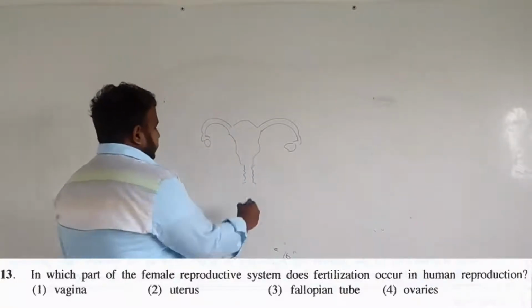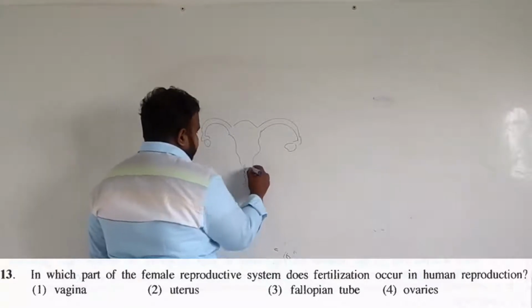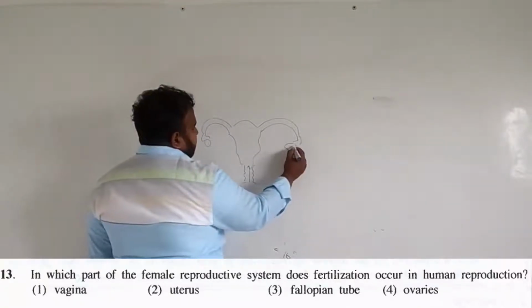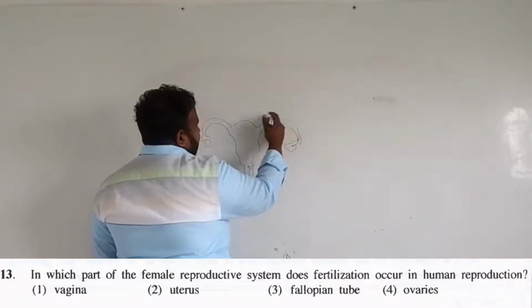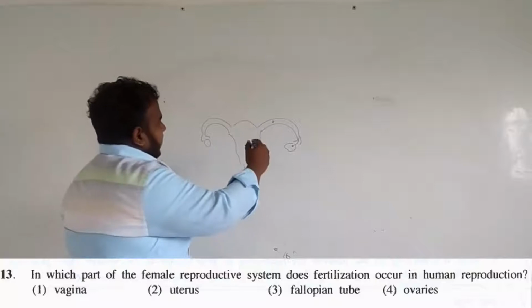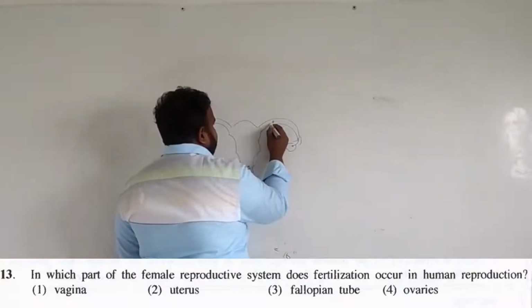So we know that whenever sperms get in through the vagina, in the meantime, if the ovum comes out, then exactly at the upper one-third part of the fallopian tube, fertilization happens. This is the exact place where it happens, in the fallopian tube. That question is a theory question.